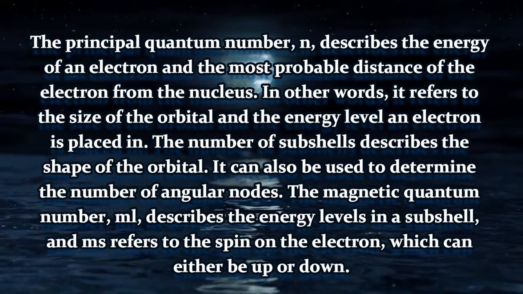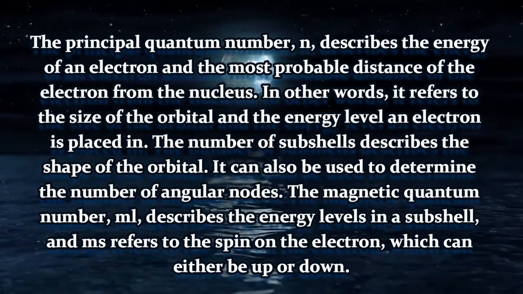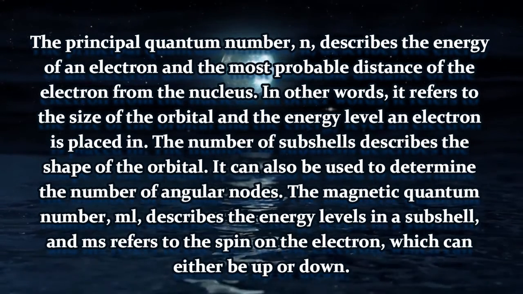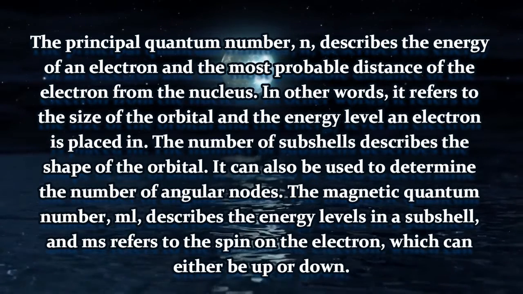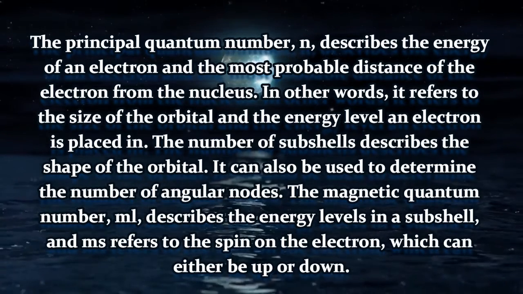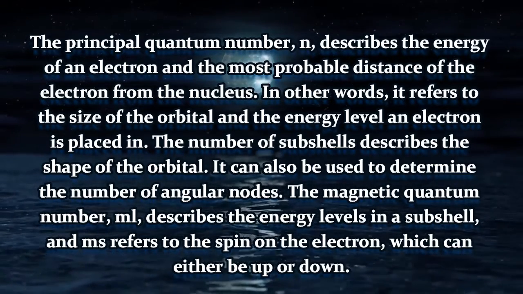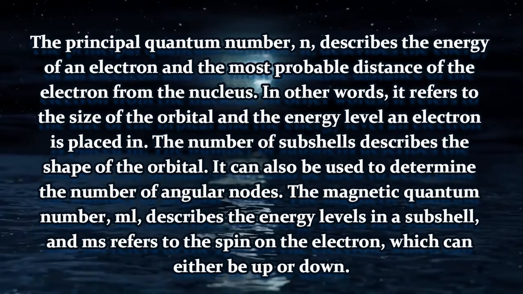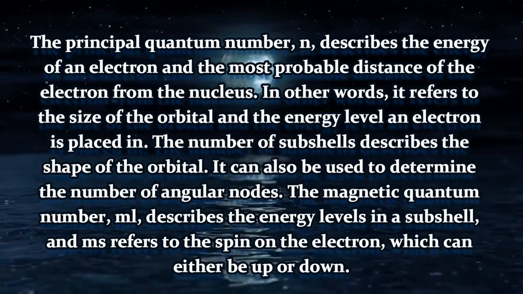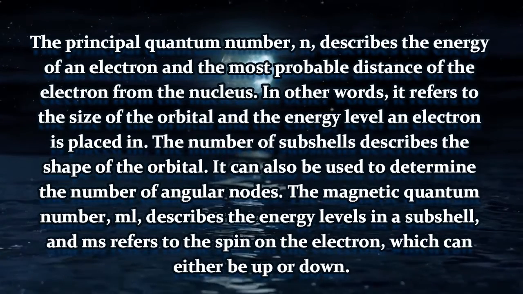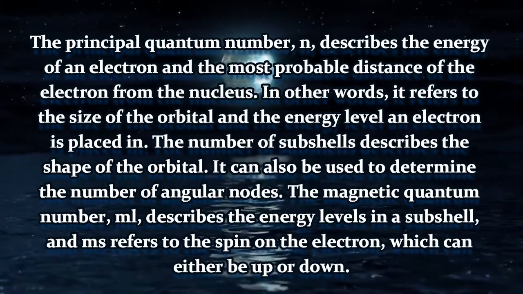Now the third one, M. For M, n will be equal to 3, and the fourth one is N. For it, n will be equal to 4, right? So KLMN will have the values of principal quantum number 1, 2, 3, 4 respectively. Now we have to move inside each of these shells K, L, M and N individually to see what subshells are present inside each of them, right? This is very, very important for us.